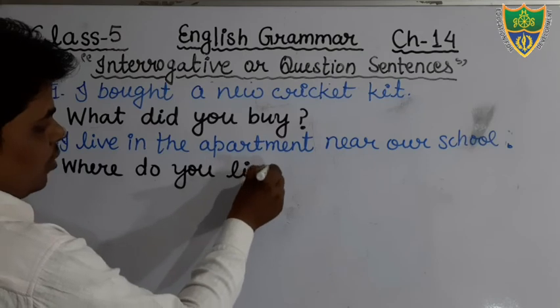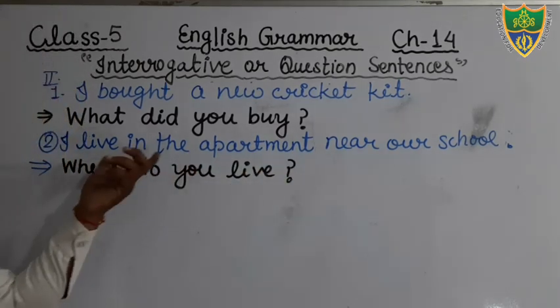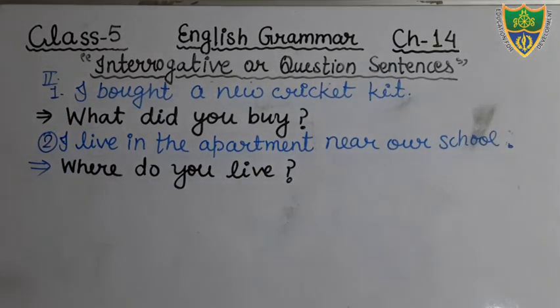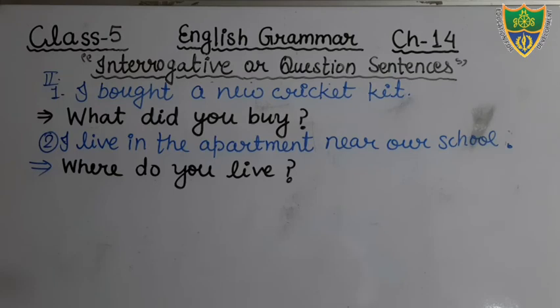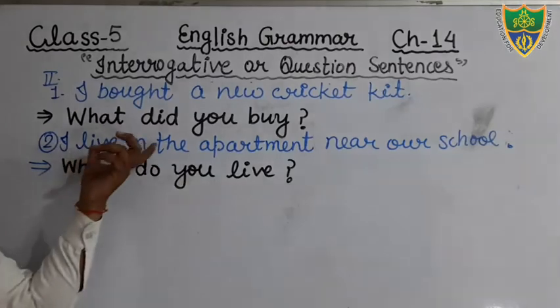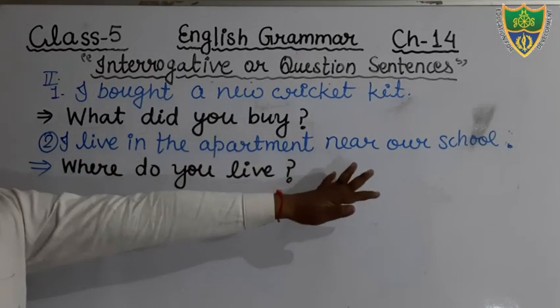That is so simple. We can make the question. Where do you live? I live in the apartment near our school. That is so simple, students. You can make interrogative like that. Where do you live? You will write the question, where do you live? Okay. The answer is already written in the assertive sentence: I live in the apartment near our school.